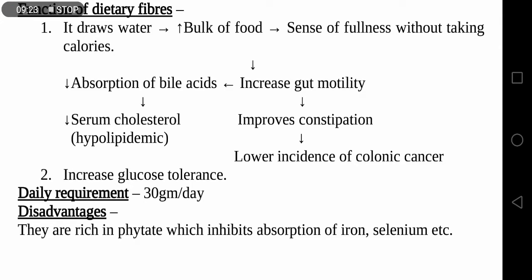What happens when we take the dietary fibers in huge amount? As the dietary fibers is rich in phytic acid, which inhibits absorption of iron and selenium, there is a deficiency of iron and selenium in our body.